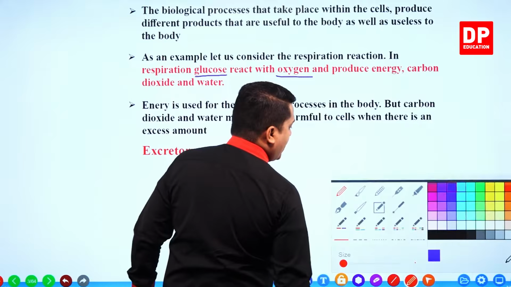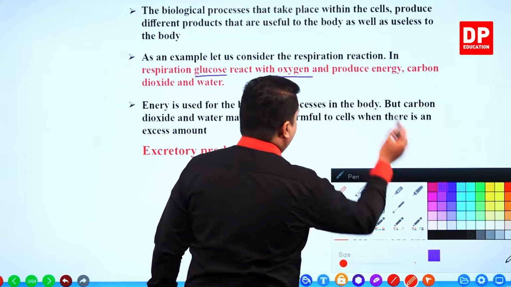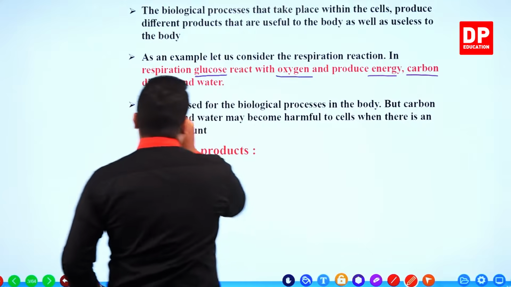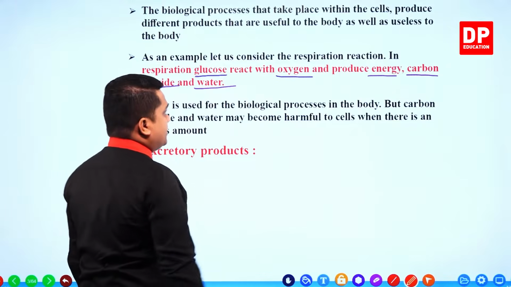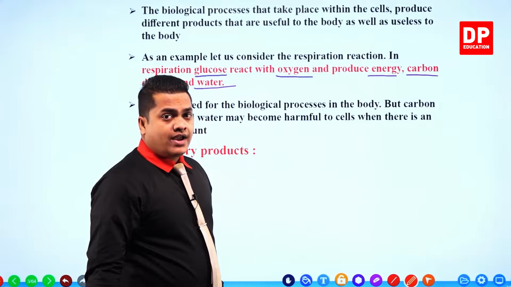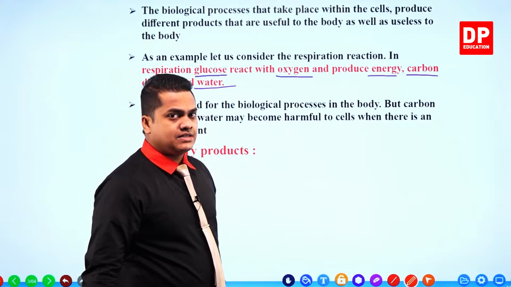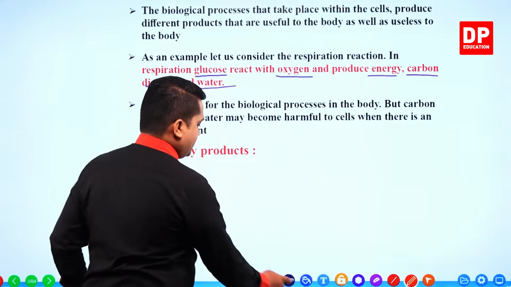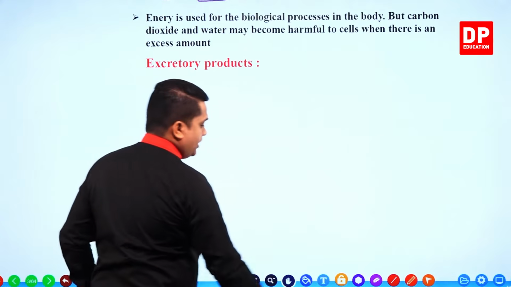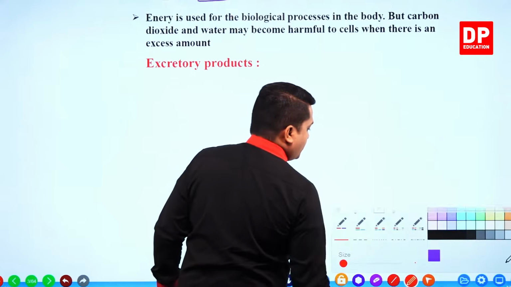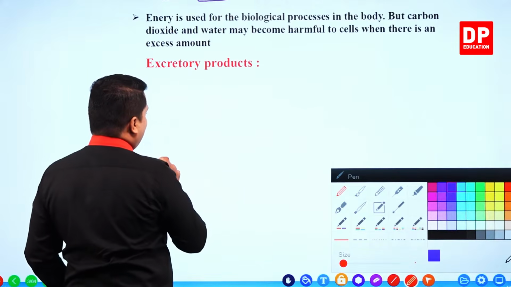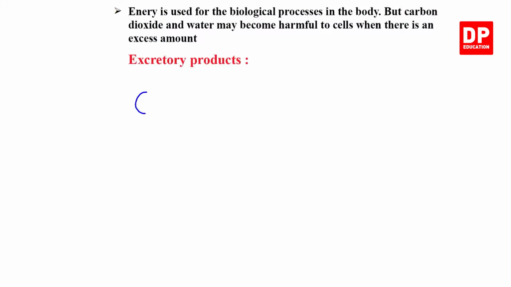My dear children, what are the products created during this process? The products are energy, carbon dioxide and water. I can write the respiration process by using a word equation like this. Glucose, or simple food, is reacted with oxygen gas.